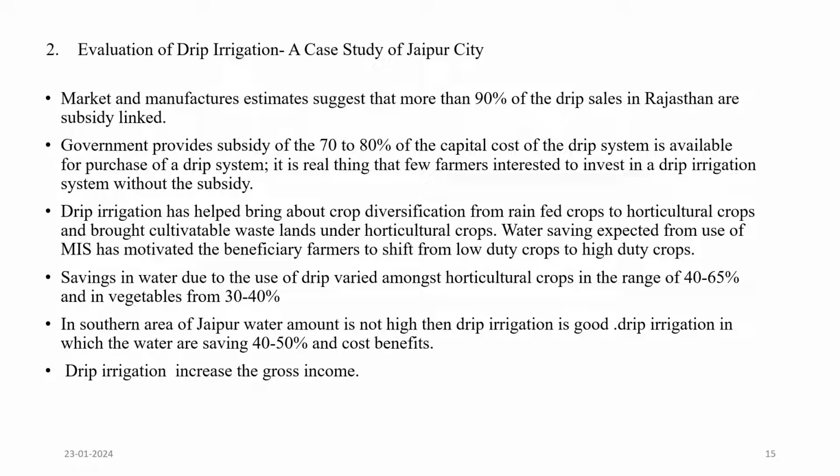In southern India, where the water amount is not high, drip irrigation is good. With drip irrigation, water savings of 40 to 50% and cost benefit are seen. Drip irrigation increases the gross income.